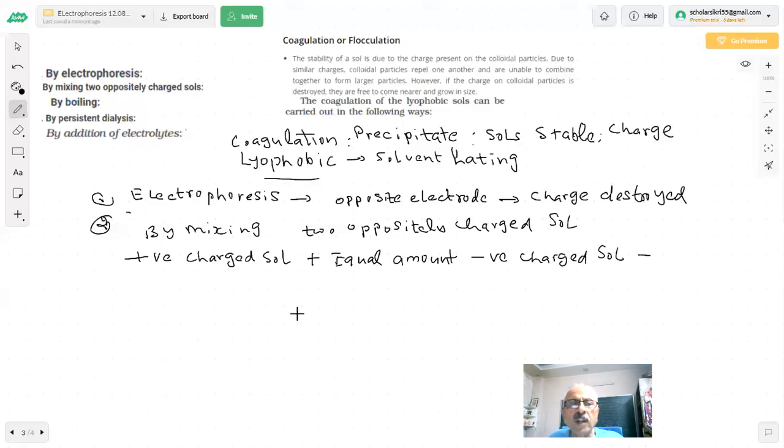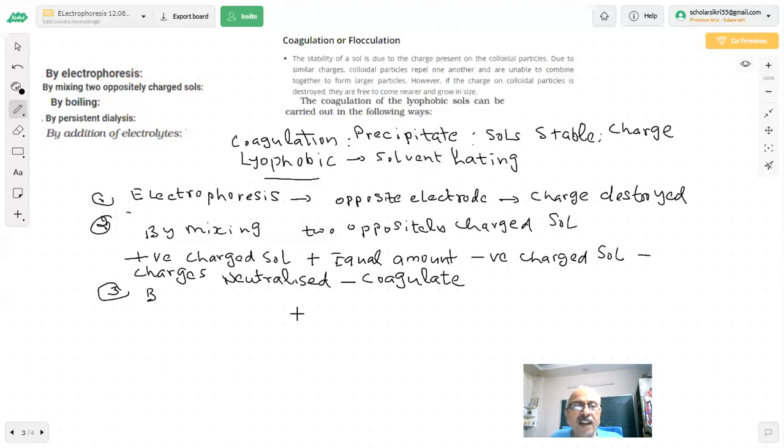When the charges are neutralized, what will happen? They will coagulate. Simple, no problem, you can easily understand. Plus and minus in equal amounts, what will they do? They will neutralize. This question has been given. Any question can be given. Don't think it is a 1 mark question.